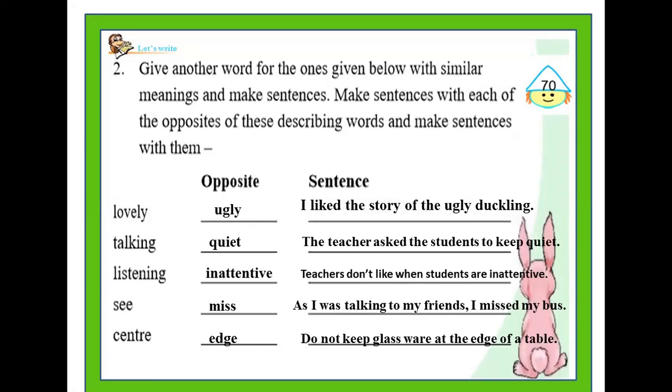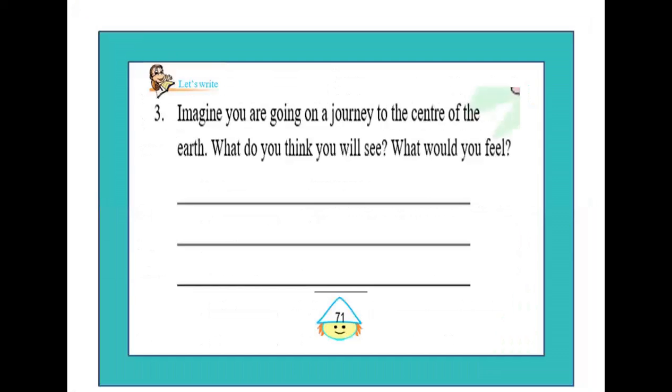Children, please move on to page number 71 to find out our next writing task. Imagine you are going on a journey to the center of the earth. What do you think you will see? What would you feel? Here, you will have to use your imagination to write down this exercise. You must imagine that you are going on a journey to the center of the earth, and you should write down the things that you see as well as how you feel while on this journey. Okay? So here you can write whatever comes to your mind, children. This is your second home assignment.